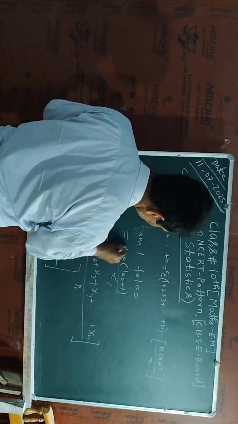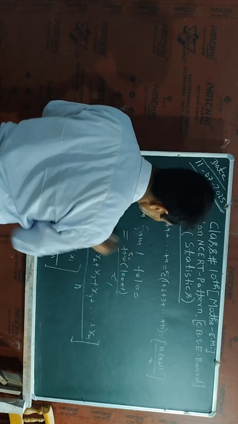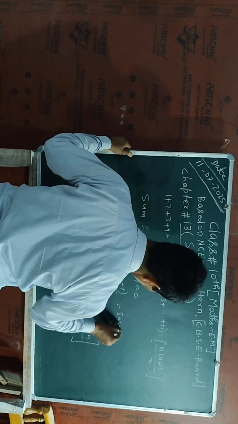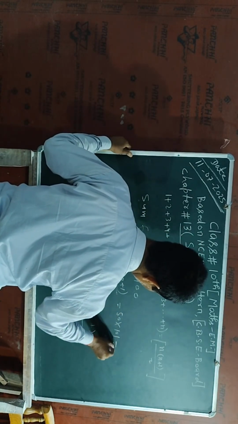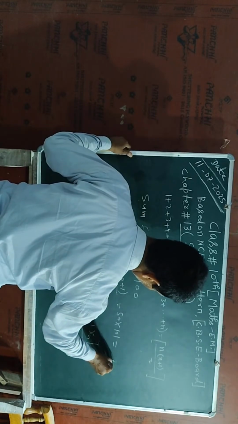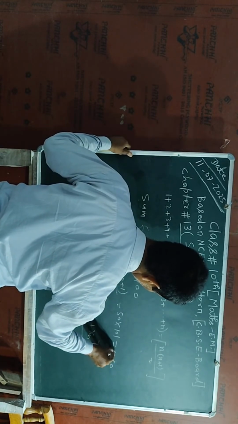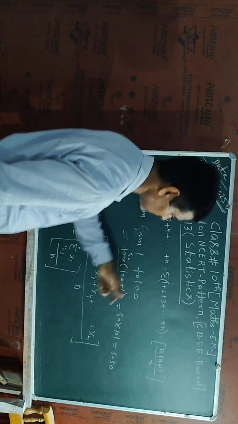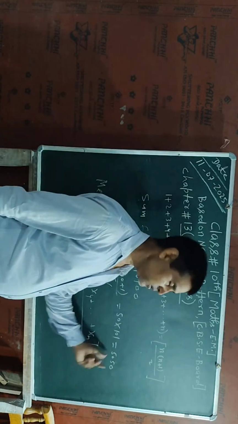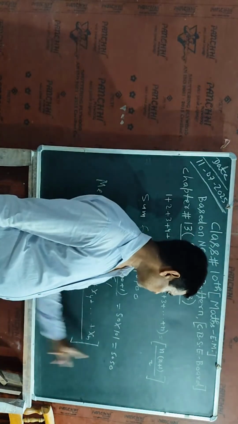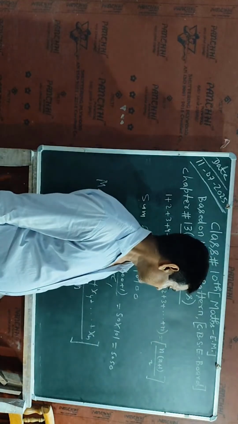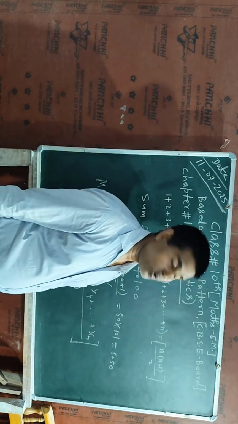So 2 on the 2, here will be 50. So here I will write 50 into 101. It will be 0, 5 on the 5, 0, 5 on the 5. So if we take the sum from 1 to 100, its value will be 50, 50. That is 5050.